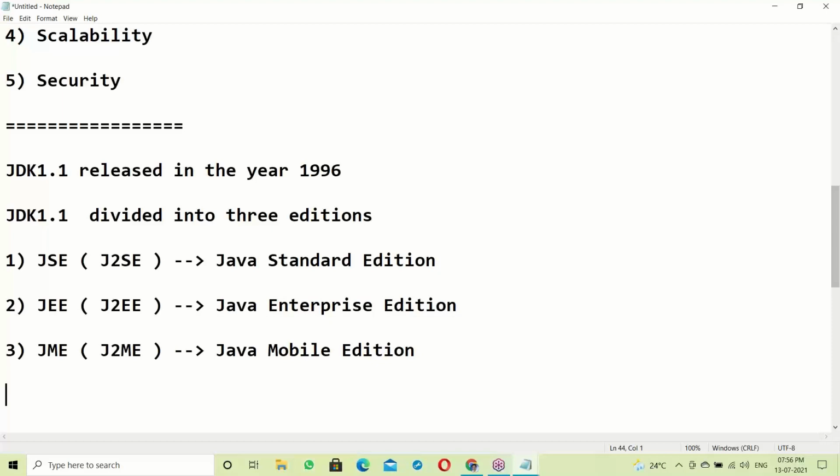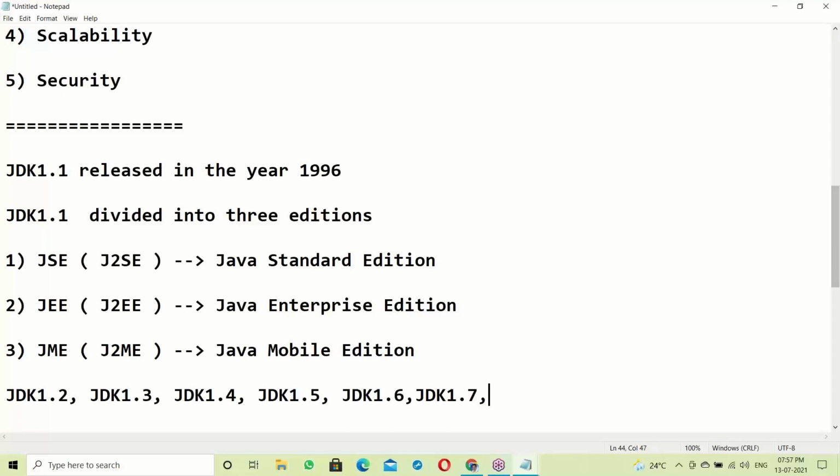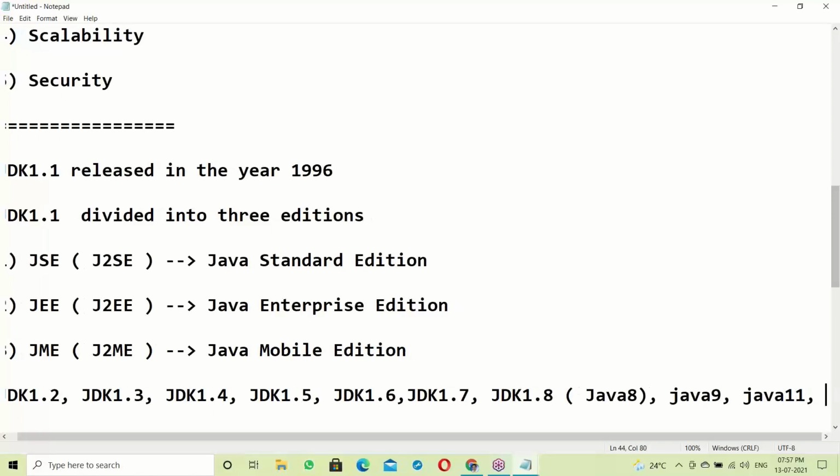Next, after that, JDK 1.2, then JDK 1.3, JDK 1.4, JDK 1.5, JDK 1.6, JDK 1.7. Next JDK 1.8, which is called Java 8. From this onwards it is called like Java 8. Next Java 9. Java 10 was developed but not released in the market. Java 11 was released but not stabilized.